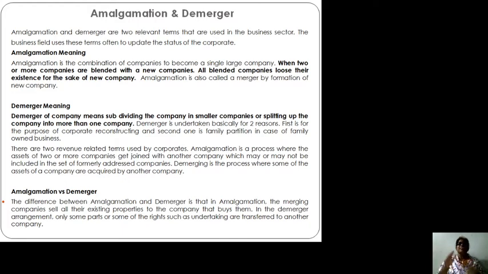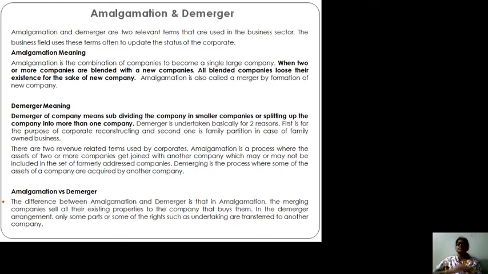It means they are separating their businesses from the existing business, and that separated, demerged business is handed over to maybe a son, or a brother, or a father. These people take over the business.